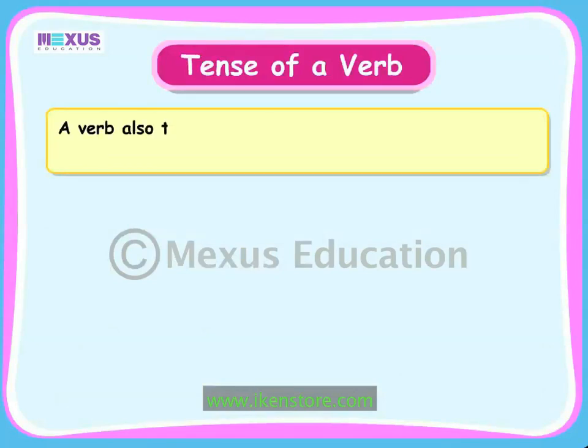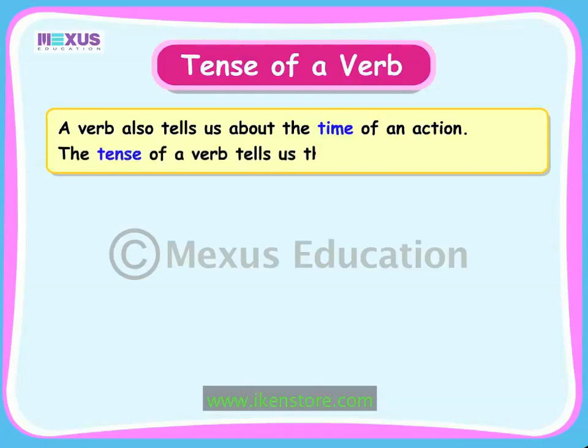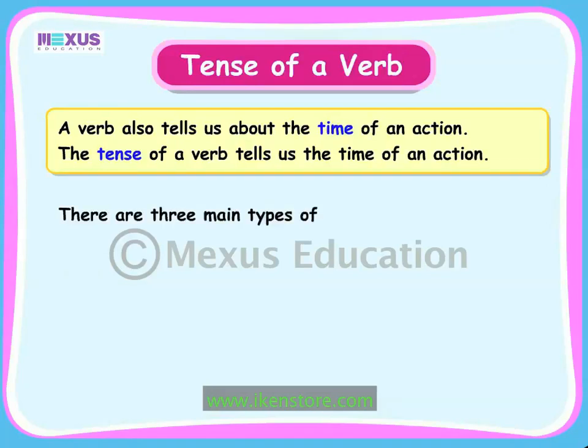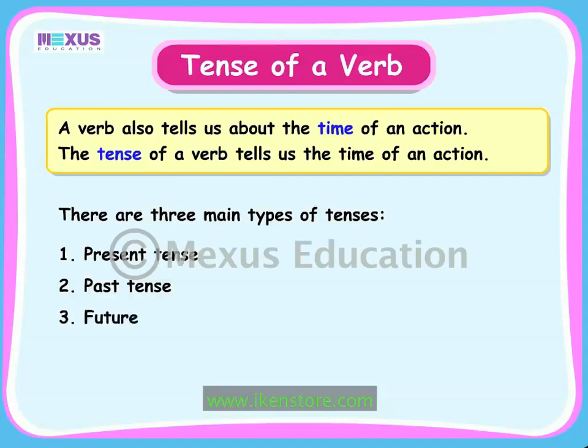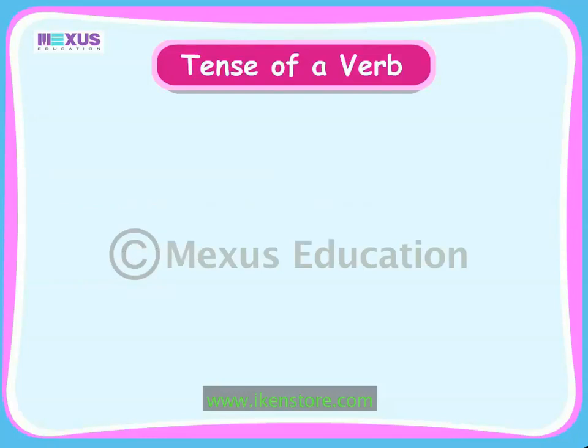A verb also tells us about the time of an action. In other words, the tense of a verb tells us the time of an action. There are 3 types of tenses: the present tense, the past tense, and the future tense. Let's look at one example of sentences in each tense.